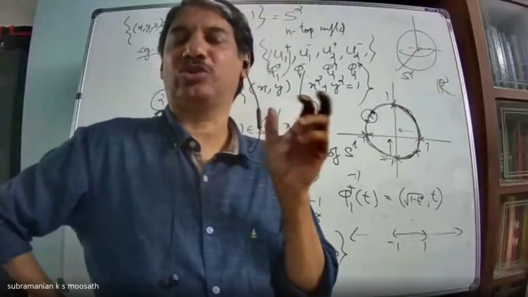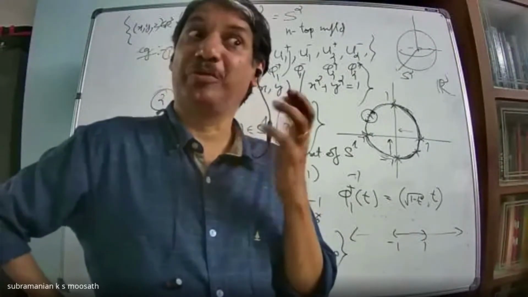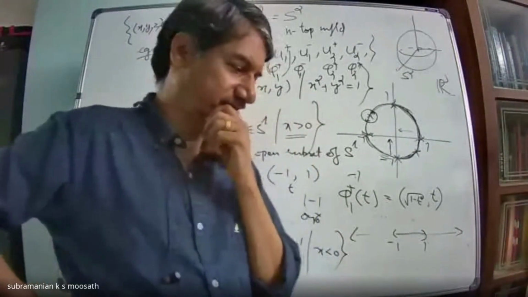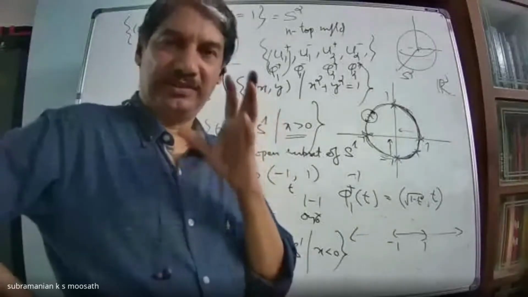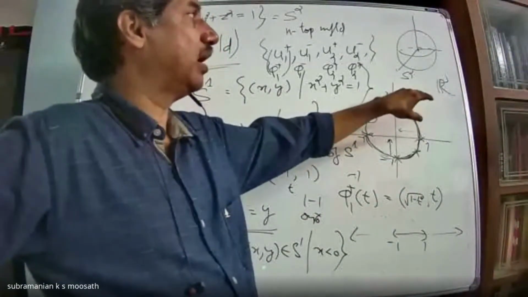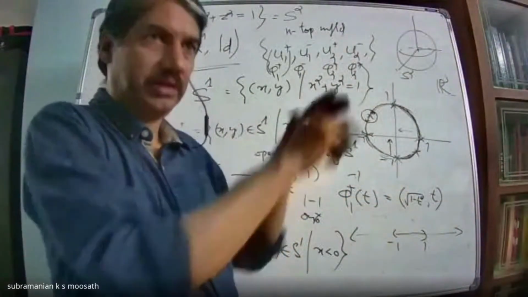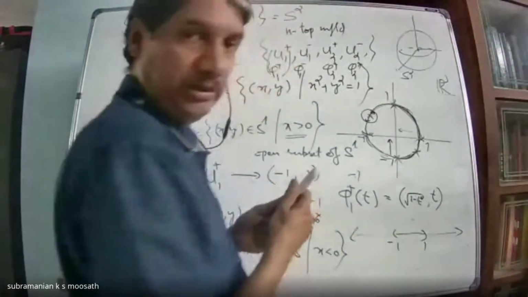Open ball in R is an open interval. Open ball in R2 is an open disk. What is the open ball in R3? Sphere. Exactly. Good. The set of all (x, y, z) with x square plus y square plus z square less than r square. Equal to will not be there. That boundary will not be there. So it is a solid one.